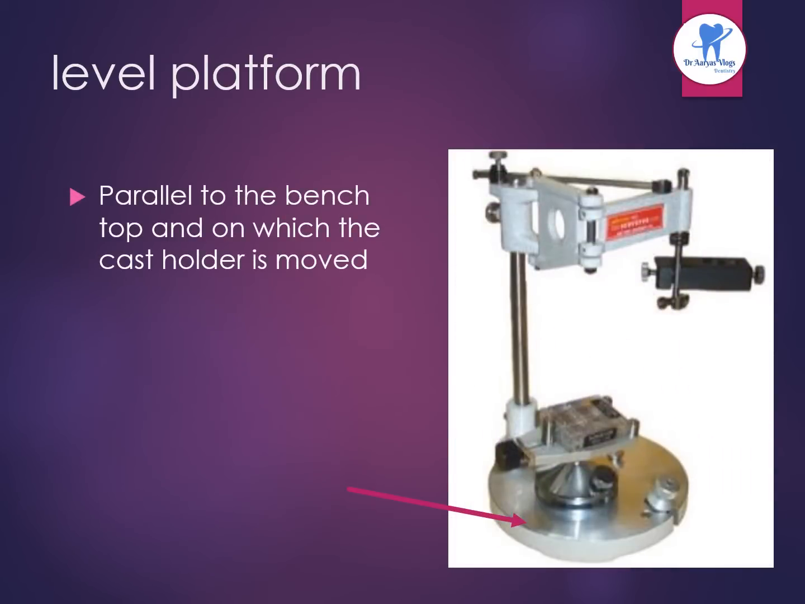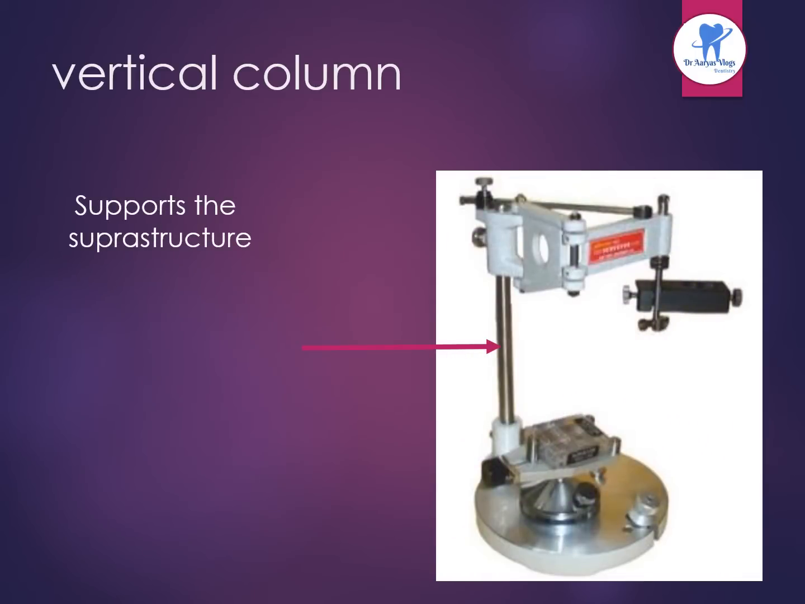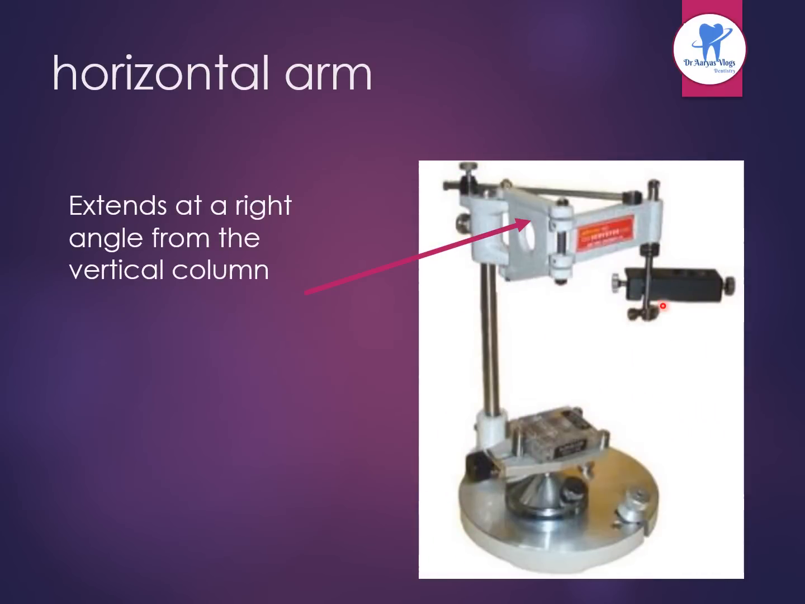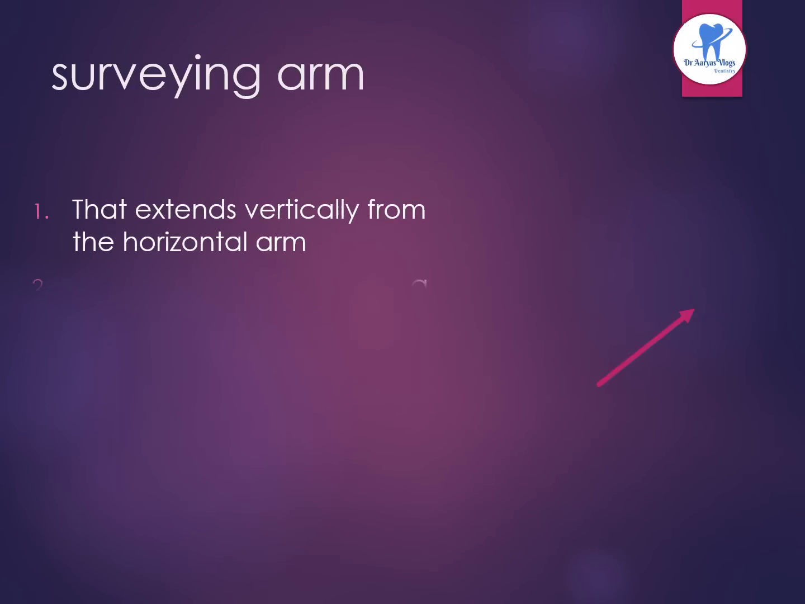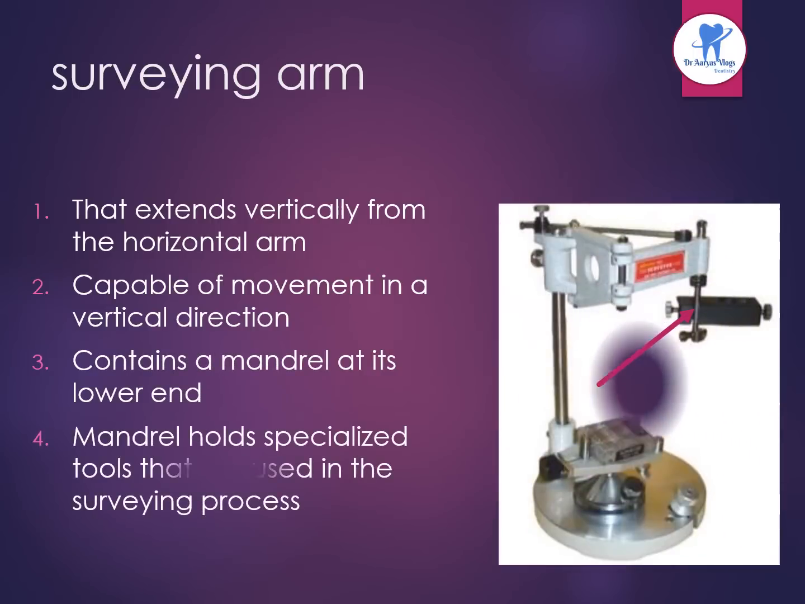And the first part is the level platform. It is parallel to the bench top and on it the cast holder is moved. This is a vertical column. It supports the superstructure. This is the horizontal arm. It extends at a right angle from the vertical column. This is a surveying arm. It extends vertically from the horizontal arm, capable of movement in a vertical direction. It contains a mandrel at its lower end, and the mandrel holds the specialized tools that are used in the surveying process.